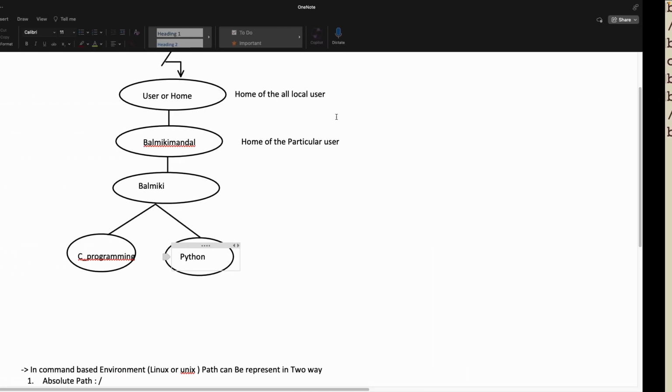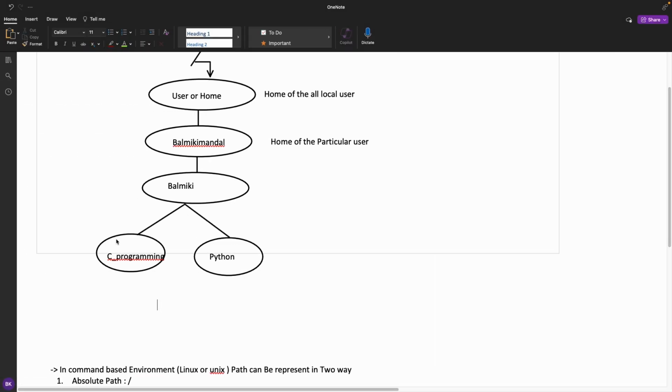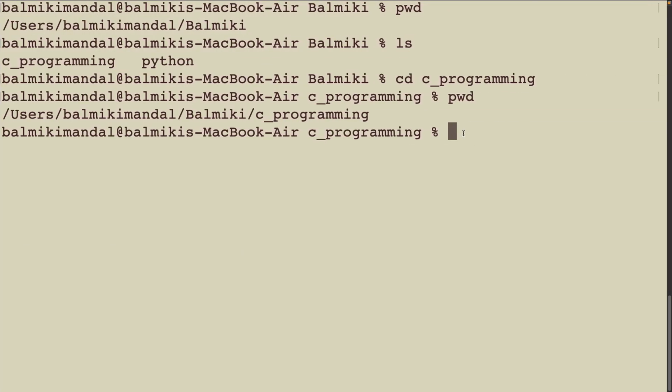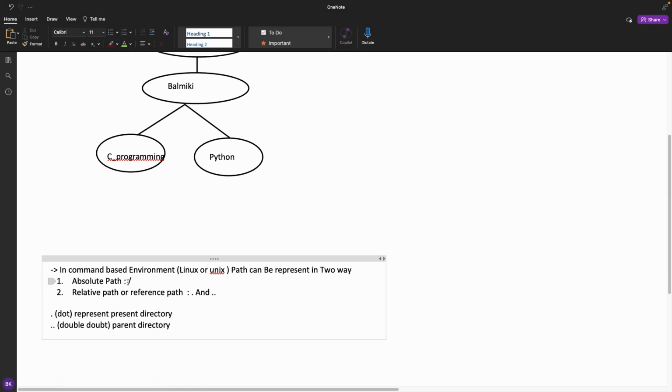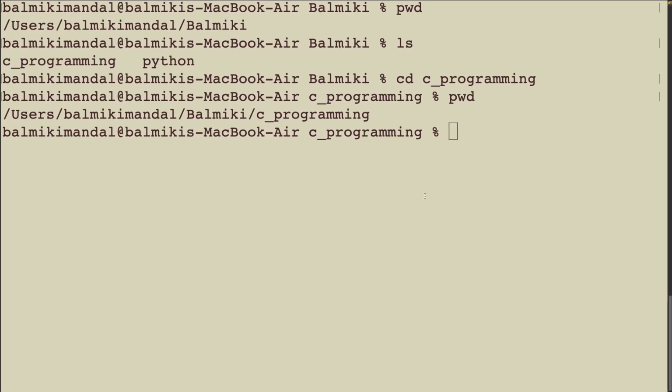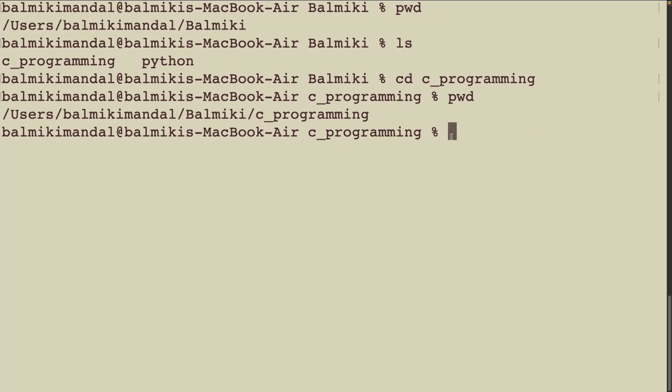Now I want to go from C programming to Python programming. So how to go? There are two ways. The first way is, as I said, the absolute path, and the second way is the relative path. So first we will go through the relative path only, the reference path only. So how to go?